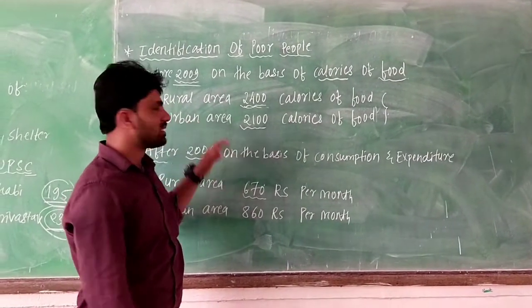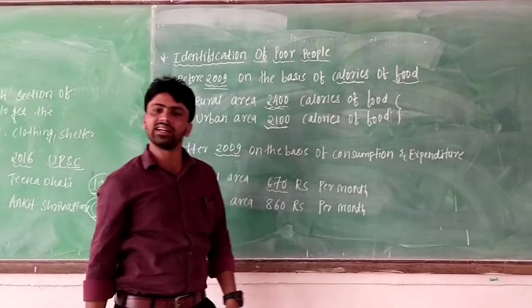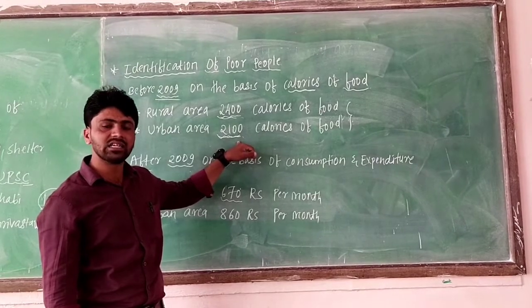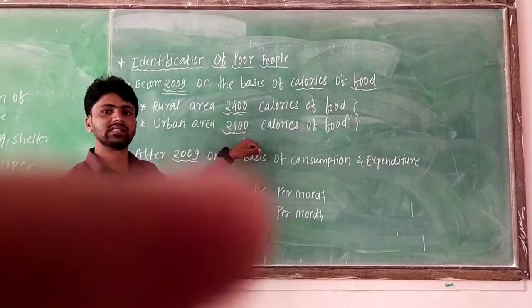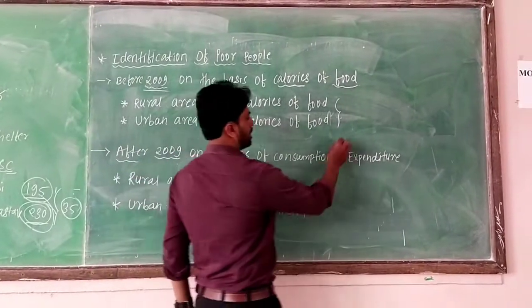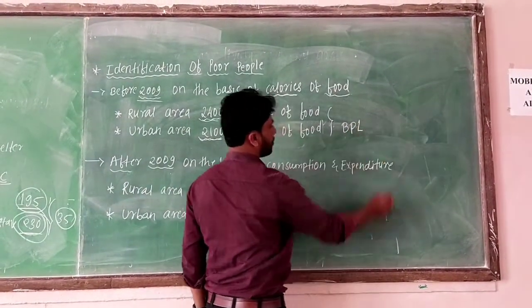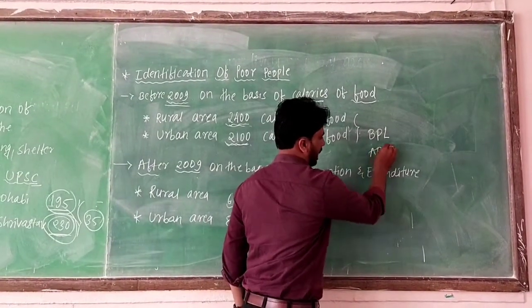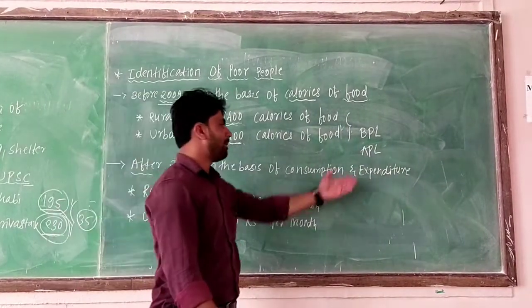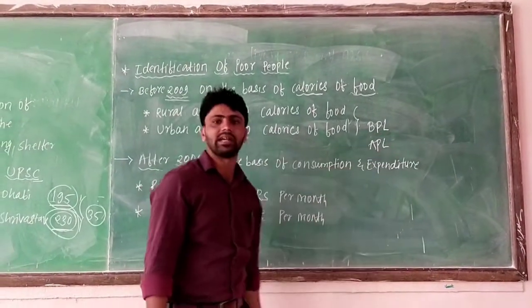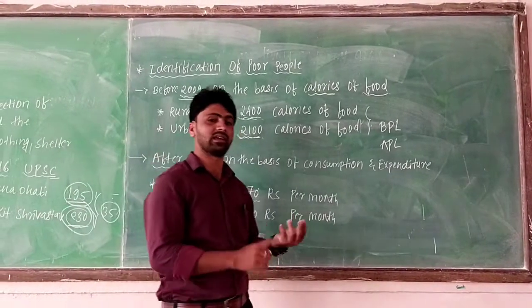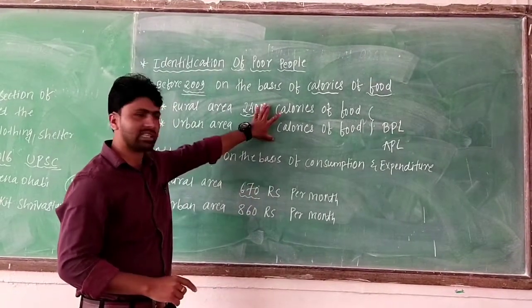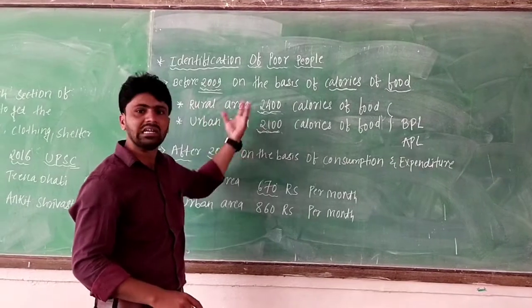Come to urban area, the same kind of limit is there: 2100 calories of food. In urban area, the persons who are not eating 2100 calories of food per person per day, that person is called a poor, or that person's family is considered as BPL, below poverty line. There are two types, BPL and APL. BPL means below poverty line, APL means above poverty line. Those with BPL ration cards get free of cost rations like rice, wheat, sugar, cereals and pulses. So this method was used before 2009.